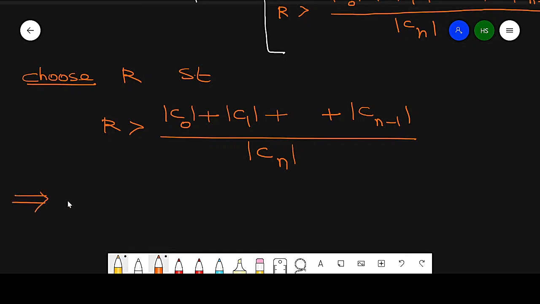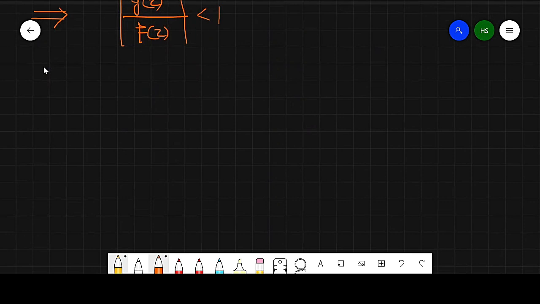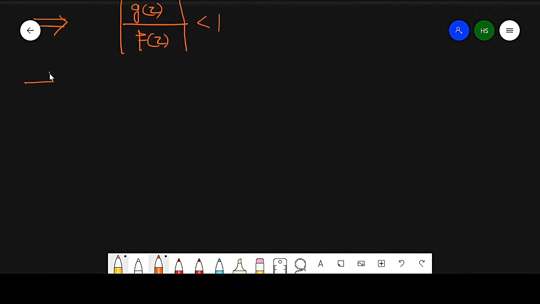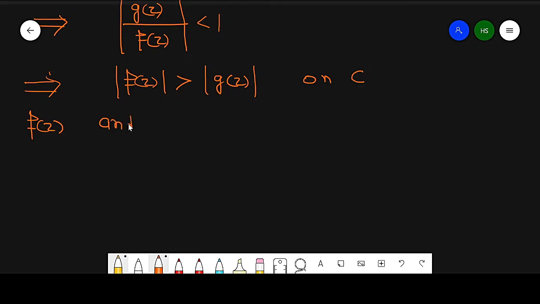It implies modulus of Gz over f of z is less than 1. If this value is less than 1, it implies modulus of fz is greater than modulus of gz on C. Then it means fz and fz plus gz